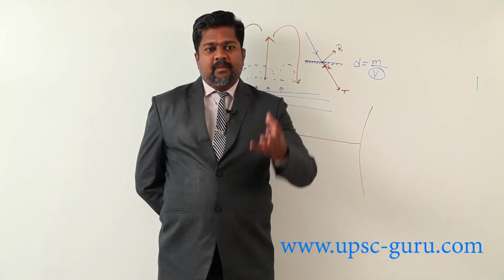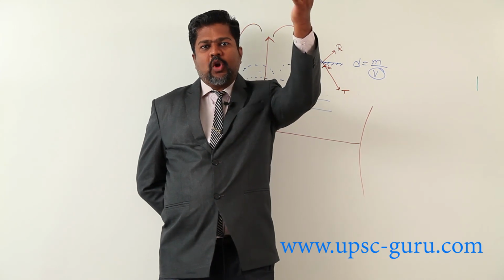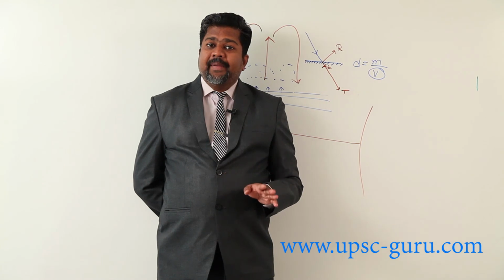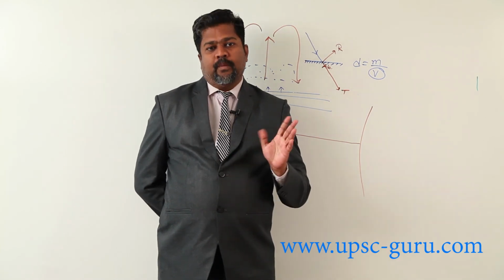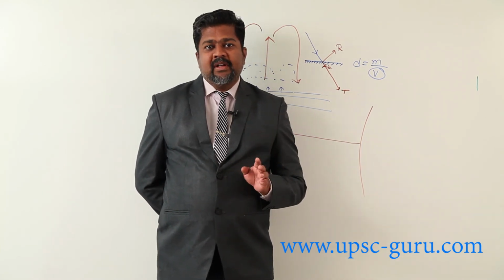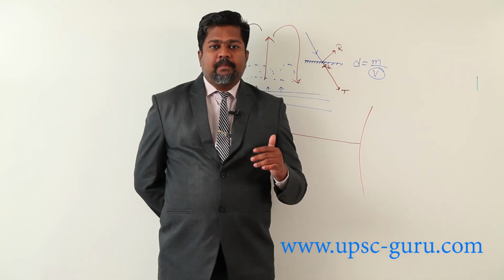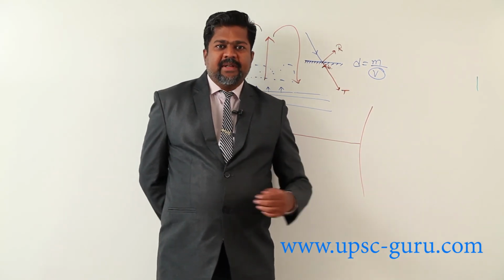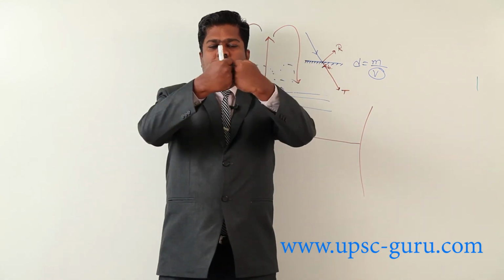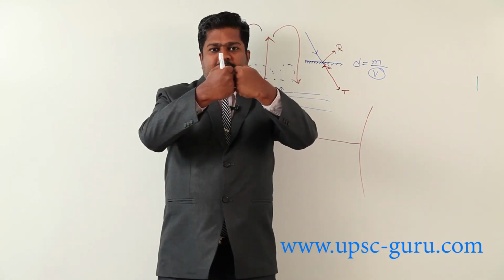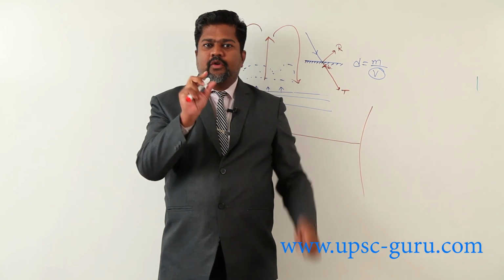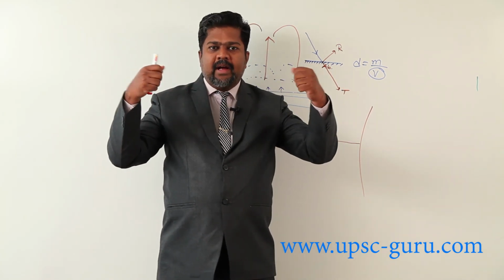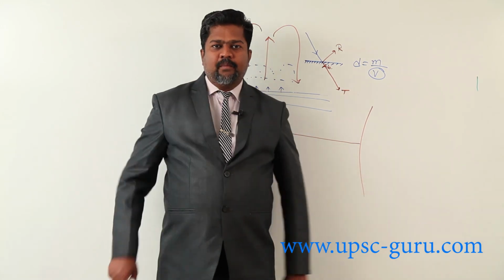Don't consider that the moment droplets are formed at higher altitude, it will start raining immediately. No, the droplets will continue to move. They undergo a process we call elastic collision. That means on collision, the droplets will not unite to give a bigger droplet. They will simply move back, and this way there is random motion.